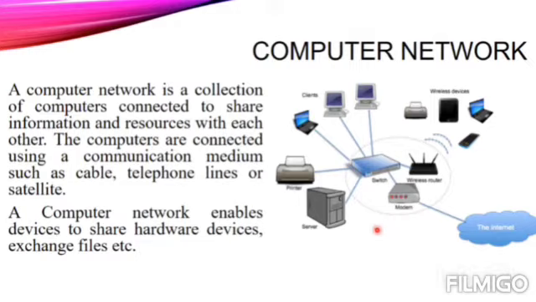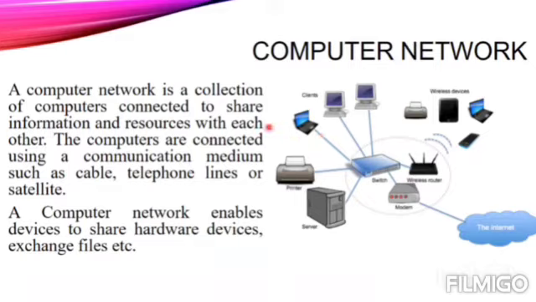Like you can see over here, we have the central switch. With the help of this switch, there are a few computers which are connected. There is one printer also in that same network. So all these three computers are able to communicate with each other, and it's the example of a network.